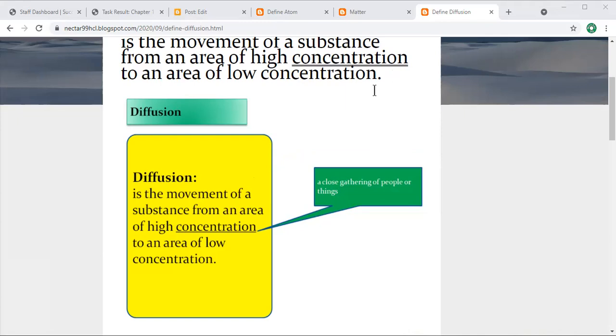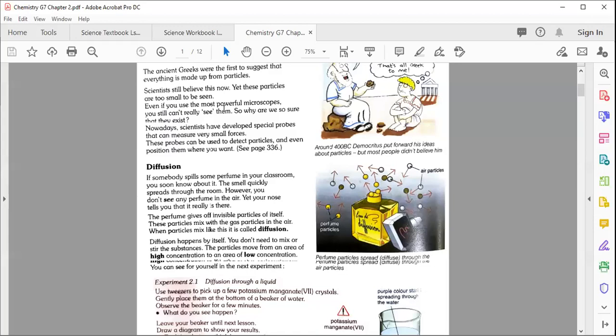Now I'm going to take you back to your textbook, page number 18. Here you can see the example of this perfume bottle. You can see that the perfume particles are abundant here. There are many particles here, so the amount of perfume particles is more.